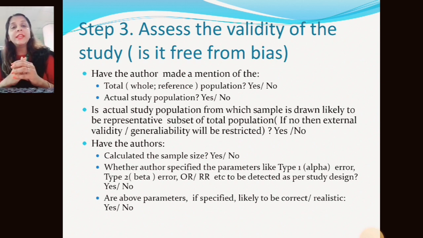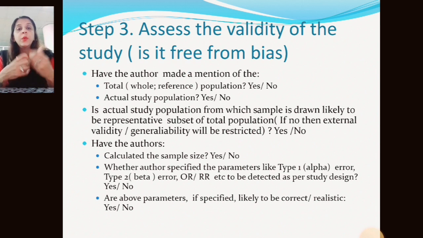We must read which type of population we are taking for the study, the whole population, and whether from that whole population we can take the study population or not. It is very important whether these types of populations are valid for further studies, and whether the sample we have drawn from that representative population is valid or not.